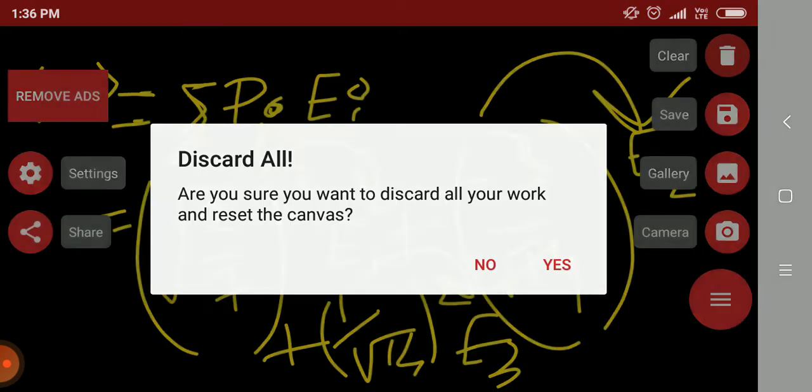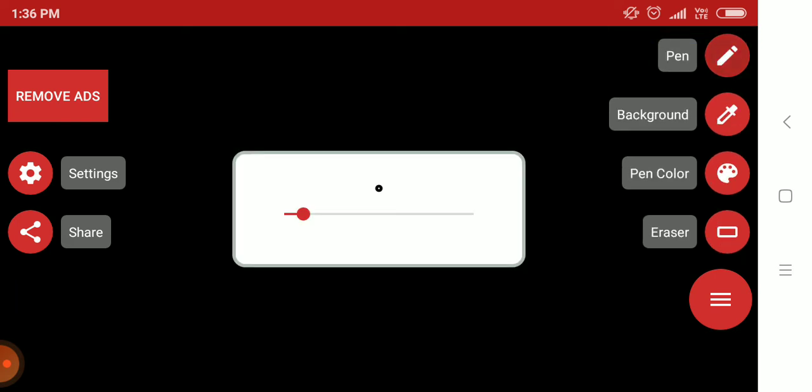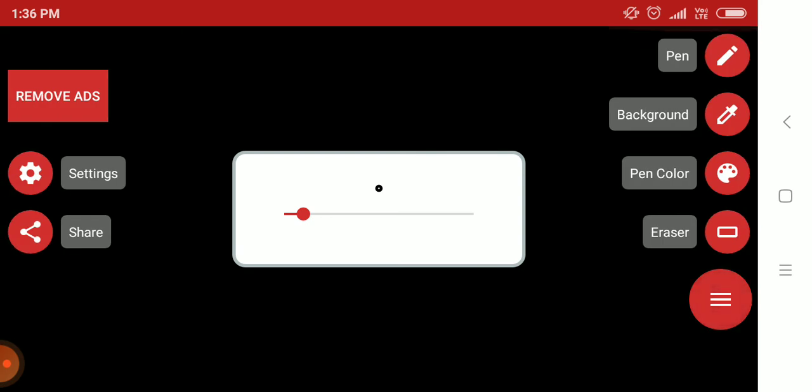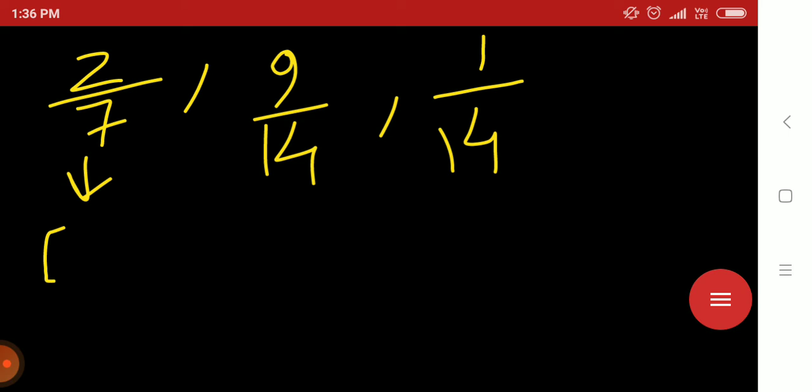So let's take a simple page. First we get the probabilities: corresponding to psi 100, the probability is 2 by 7; for psi 210, the probability is 9 by 14; and for psi 322, the probability is 1 by 14. For psi 100, the energy was E1.